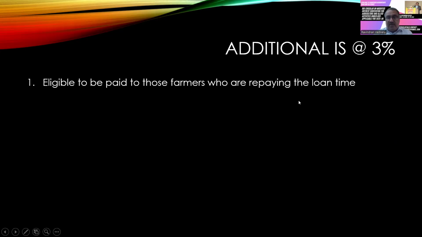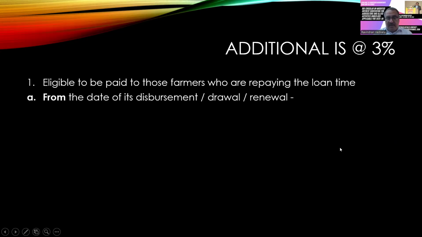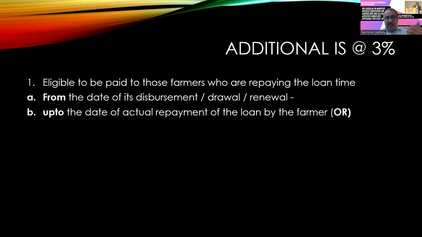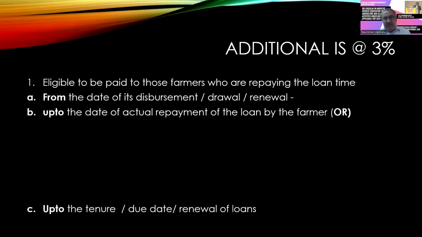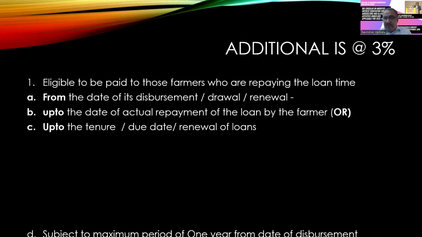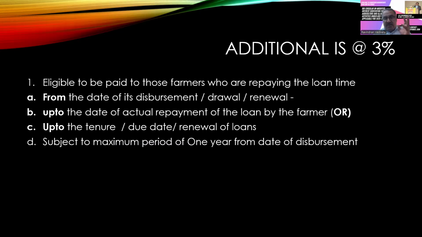But for this, they have to repay all the loans on time. This is the only one condition they said. All those farmers who have repaid the loan on time are eligible. That is from the date of disbursement to the date of repayment by the farmers, or to the date of renewal, and the period is subject to 1 year. Within this period, you can avail.